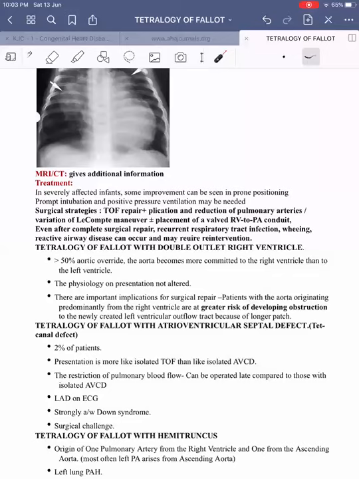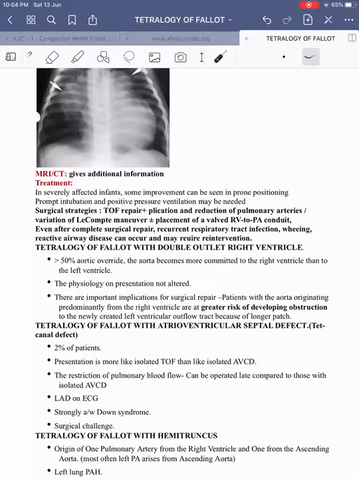Then tetralogy of Fallot with double outlet right ventricle. This comes under Tet physiology. More than 50% aortic override will be there. There will be aortomitral discontinuity. So both the aorta and pulmonary artery will be mainly committed to the right ventricle. The physiological presentation is almost similar to that of TOF.